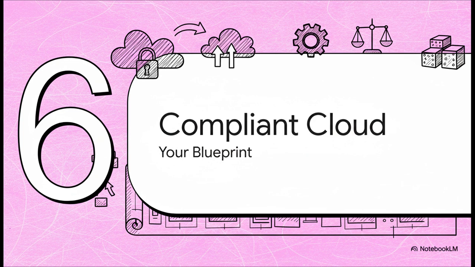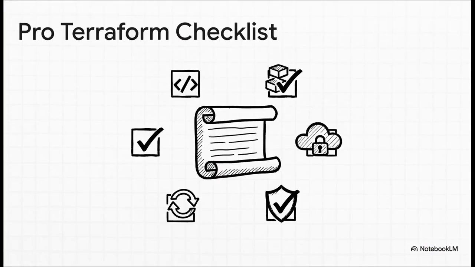So let's wrap this up with a clear blueprint for what this all looks like when it comes together. All right, here it is, your professional Terraform checklist. 1. Define everything as code. 2. Structure that code with reusable modules. Think Legos. 3. Use remote state with locking. It's non-negotiable for teams. 4. Automate your deployments with a CI/CD pipeline. And 5, maybe the most important, integrate security right into that workflow from day one. You nail these 5 things and you are well on your way.